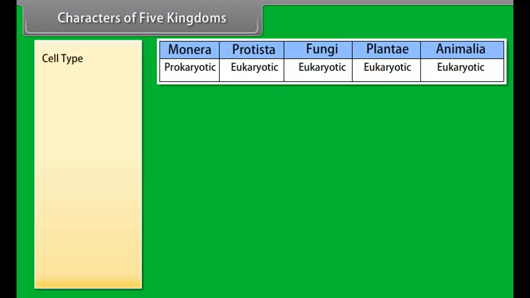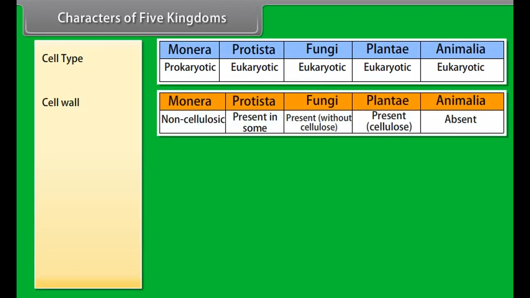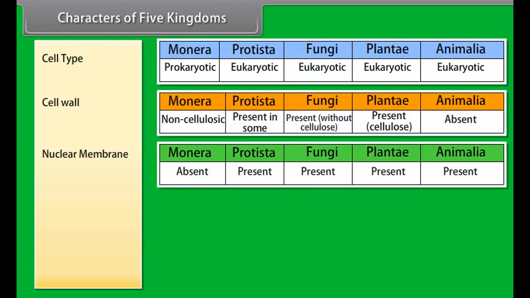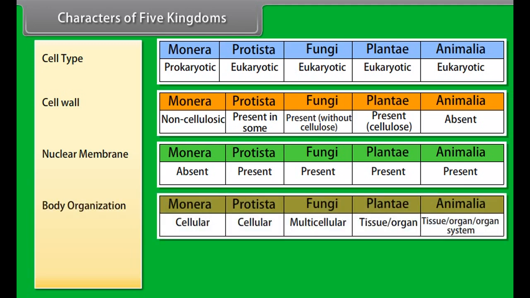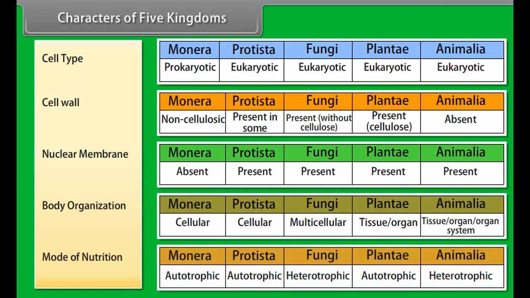Characters of five kingdoms: cell type, cell wall, nuclear membrane, body organization, mode of nutrition.